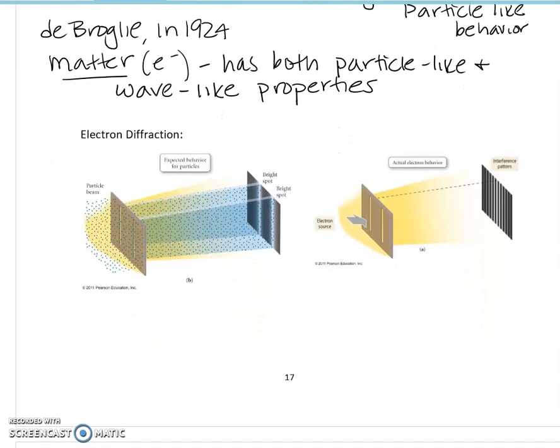We learned about diffraction before, but here the expected behavior was that you have your matter, this time electrons. They had the double slit experiment again, so electrons were going through the two slits, and they expected that they would see bright spots on both ends of the screen. But what actually happens is, again, here's our electron source.